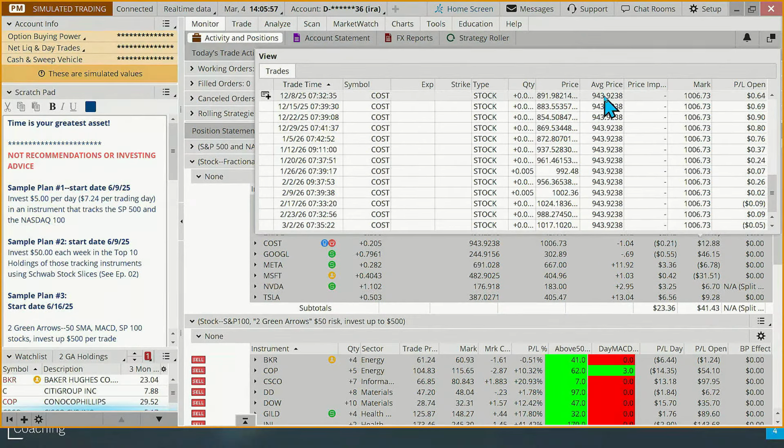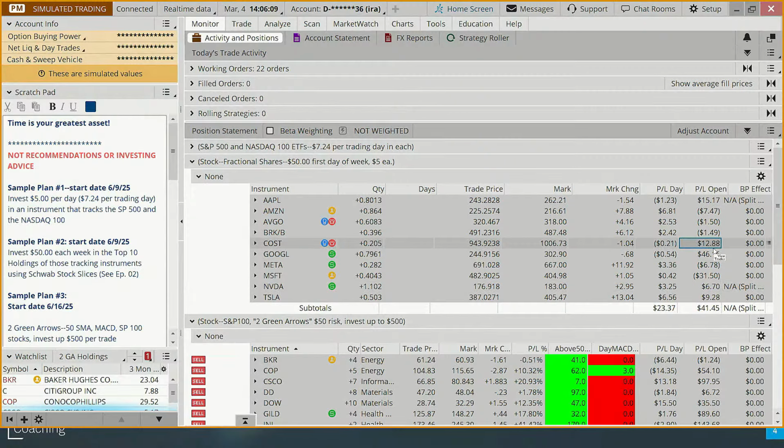But because we're doing this every single week, the average price has come down to about 943. And so we are showing a profit on that particular position right now, small, and we don't even own, this is 0.2 shares that we own on this one. So I wanted to cover these first two plans just briefly to let you know that not all investing strategies will have a stop loss. Some of them are just being systematic in how you go in and make those purchases.